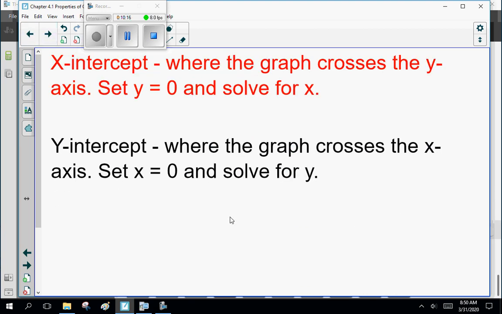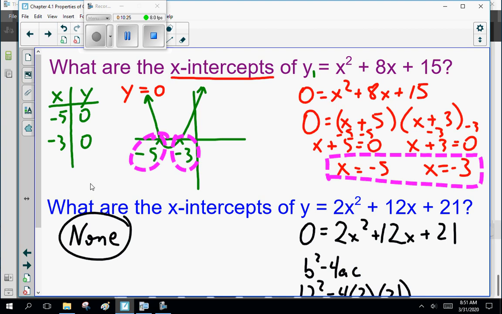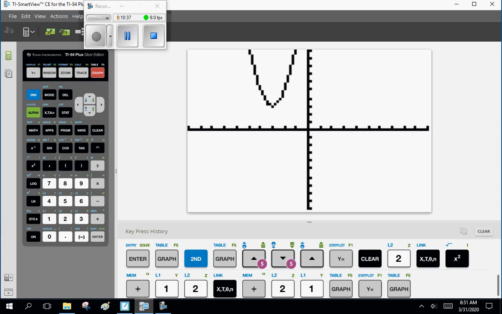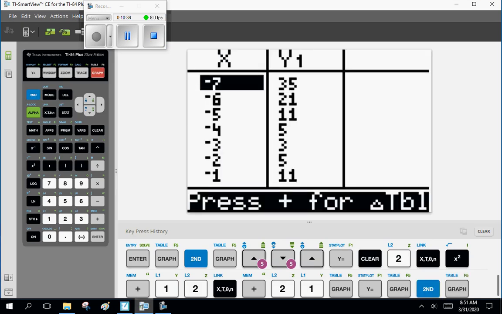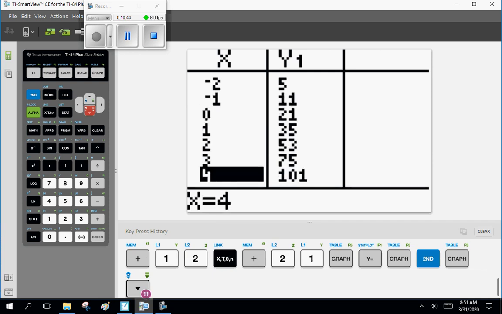Y-intercept, where the graph crosses the y-axis: set x equal to 0 and solve for y. Now, let's look at these two graphs. What are the y-intercepts? Do we know? Do we care? Well, they're easy to find. How do we know? Well, we go to our table of values. What is the y value when x is 0? In this instance, the last one, it's 21.